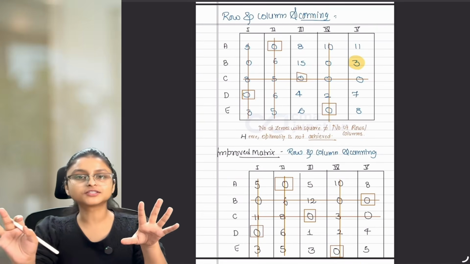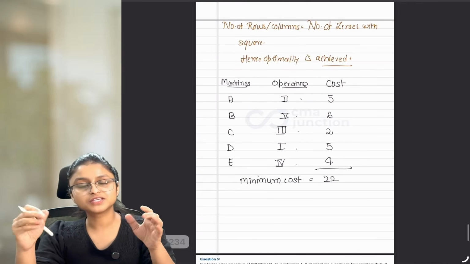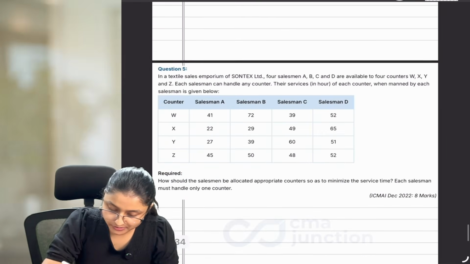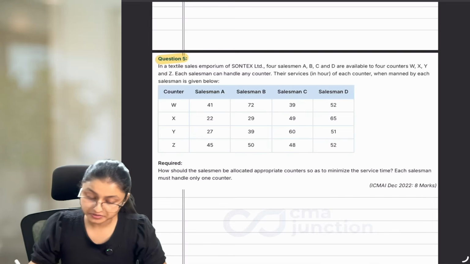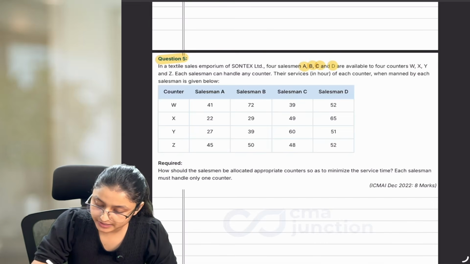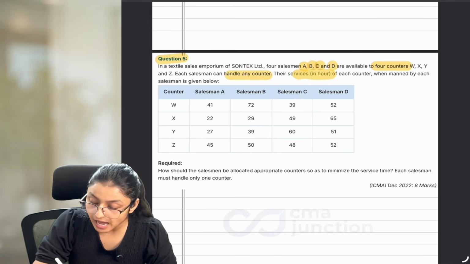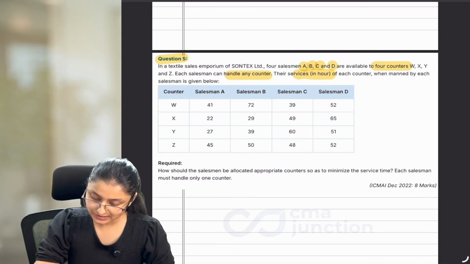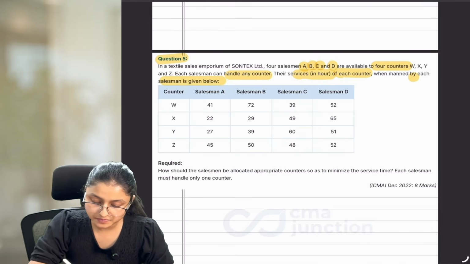Up to improvement we understood? Now we are going to solve one more question so that we can practice this improvement and then we'll move forward. Now let's move forward to the next question, that is question number 5. In a textile sales emporium of Sontex Limited, 4 salesmen A, B, C and D are available to 4 counters W, X, Y, Z. Each salesman can handle any counter. The services in hours. If hours are given in our question, that means we have to minimize. Whenever time is there, we have to minimize.